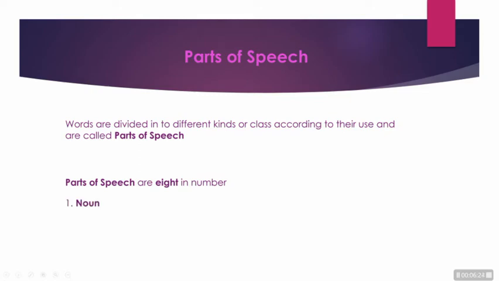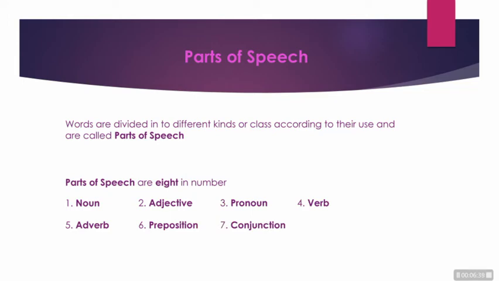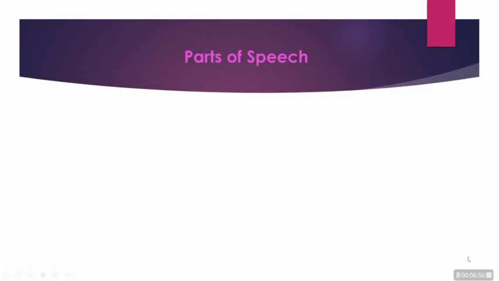The first one is noun, second one adjective, then comes pronoun, verb, adverb, preposition, conjunction, interjection. Can we learn it in detail? Okay, let's start. The first one is noun. It is a naming word. It is a word used as the name of a person, place, or thing.